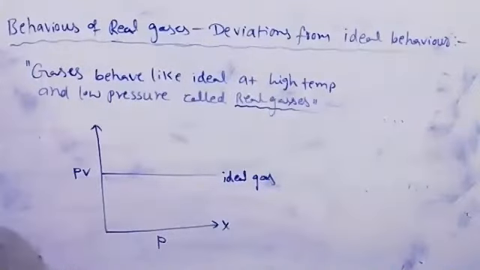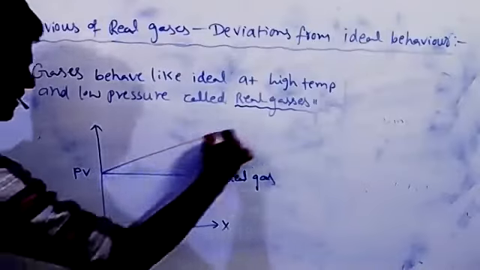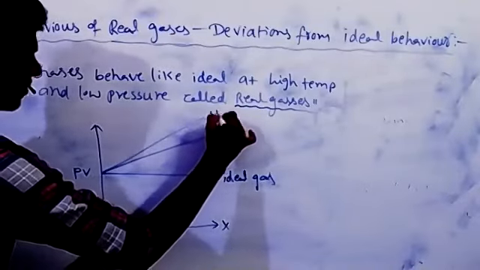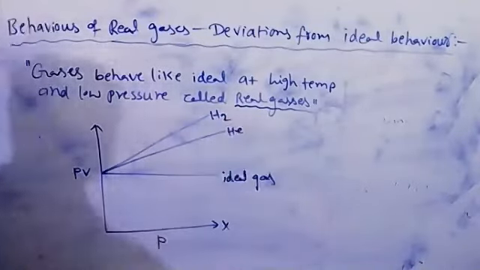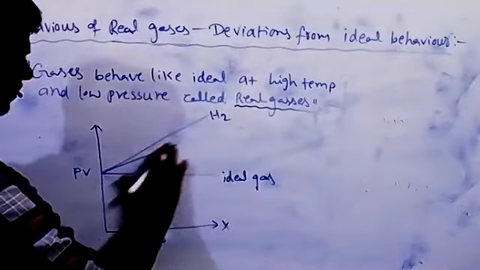Suppose we take some different gases like hydrogen and helium, they give this kind of lines. Hydrogen and helium. I need to draw 2 more lines also.